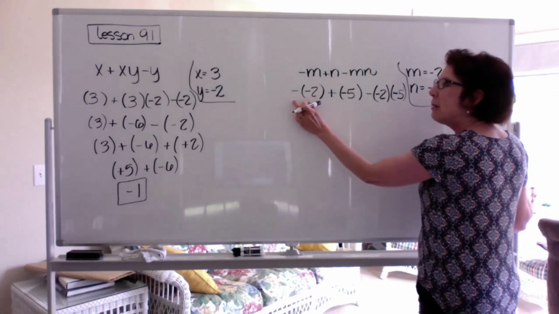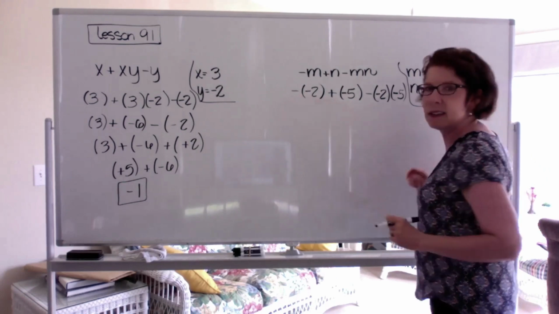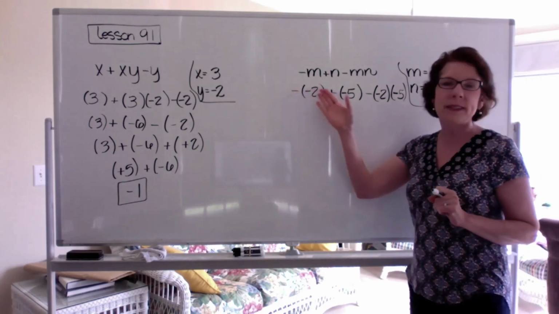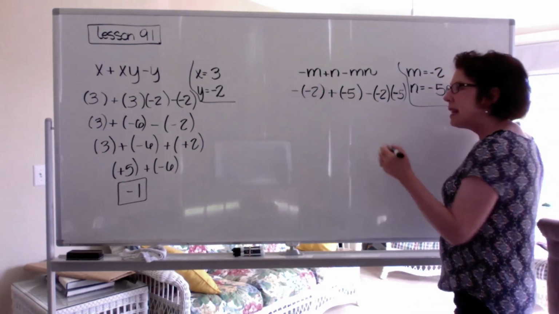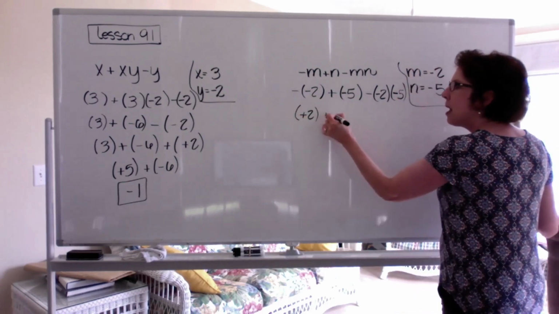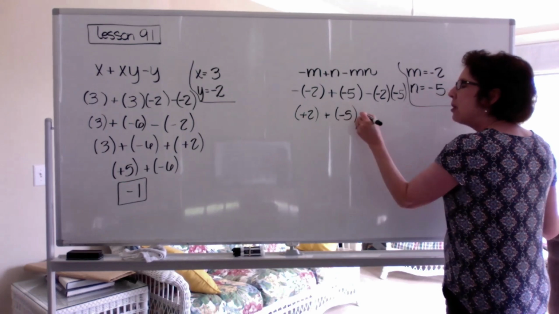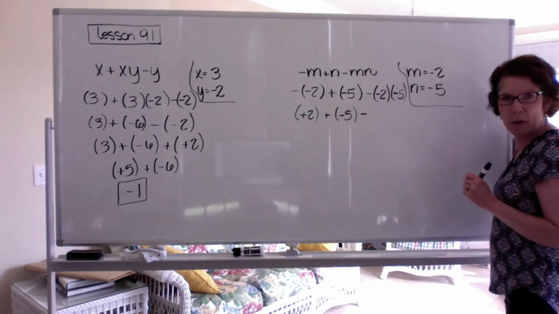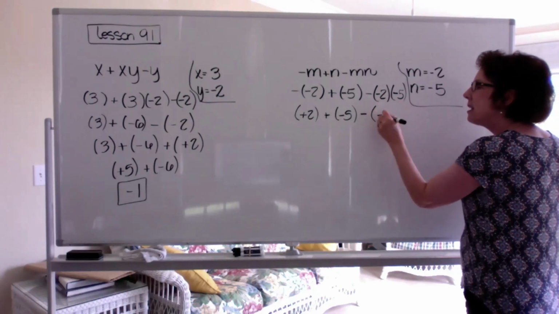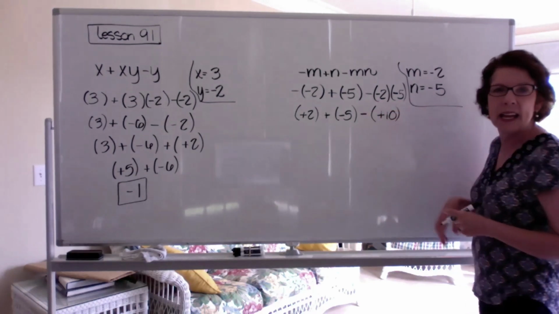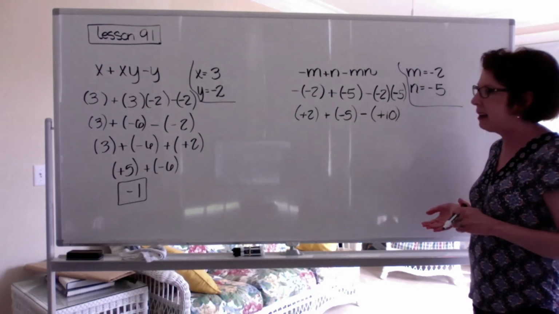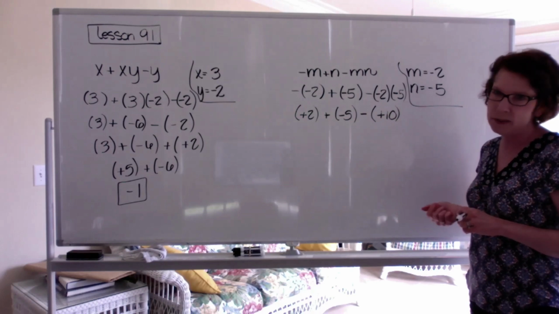While I'm looking at this, what is the negative of -2? Or the opposite of -2? Well, it's a +2, isn't it? So I'm going to make that a +2 plus a -5. And I'm going to leave that subtraction sign there for right now. I have -2 times -5 is +10. A negative times a negative is a positive. A negative plus a negative is a negative. It's kind of confusing, isn't it?